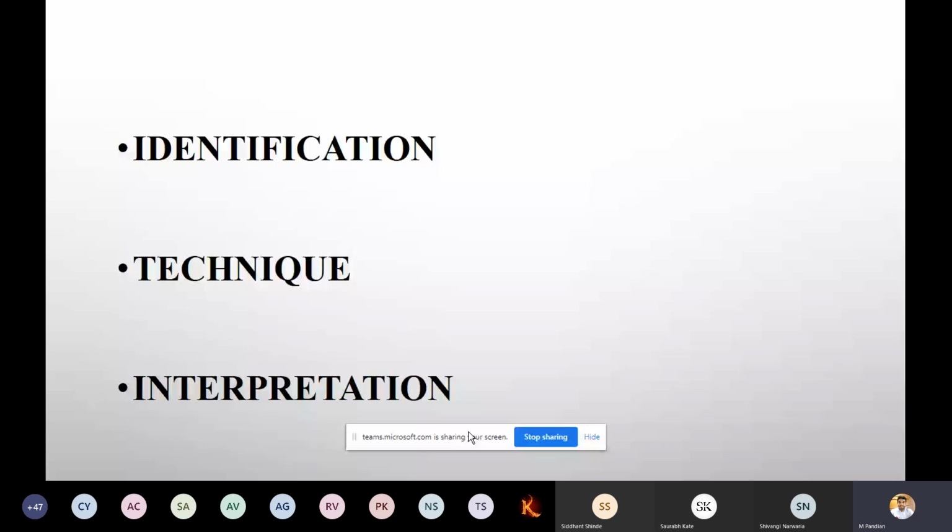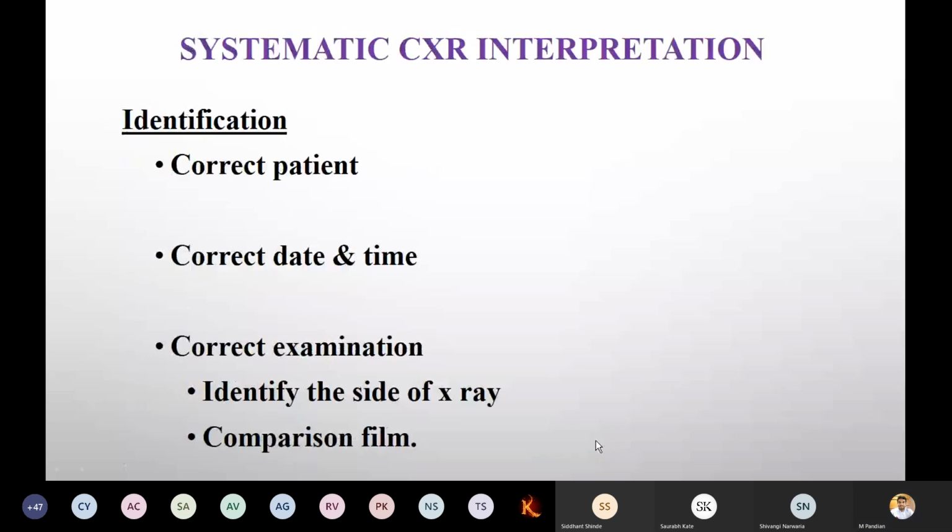Now, identification: correct patient, correct data, correct date and time, correct examination, identifying the side of the X-ray, and comparison film. That is very important. First, what is the correct patient?